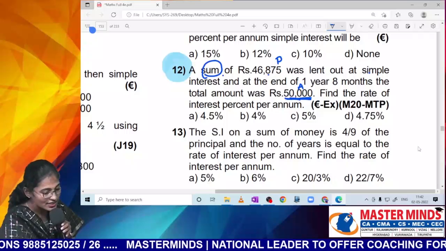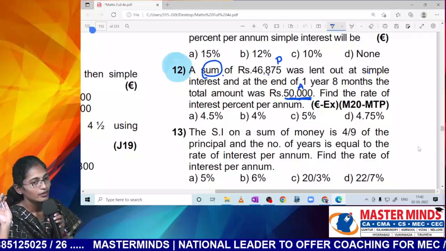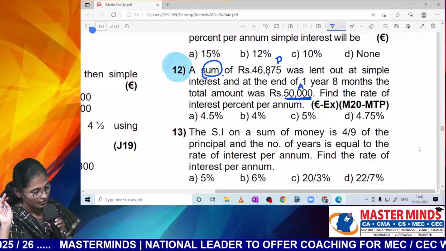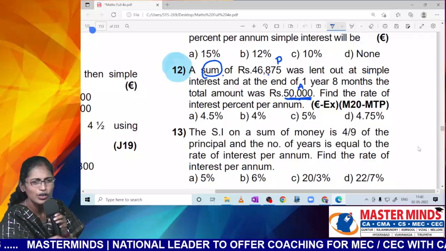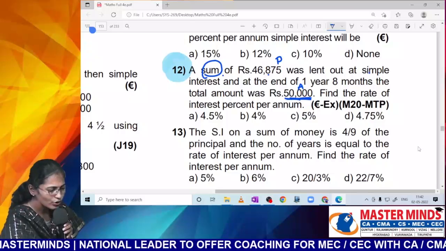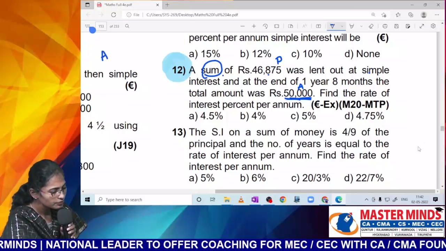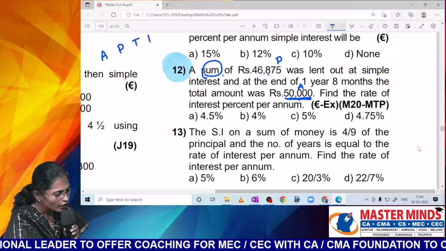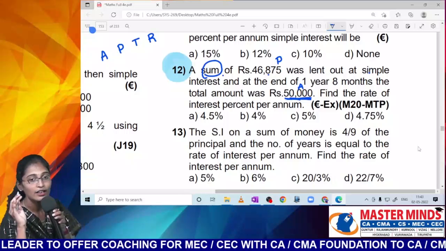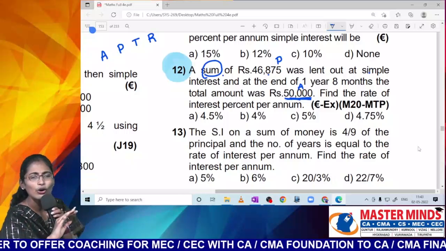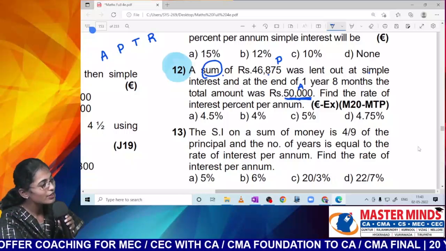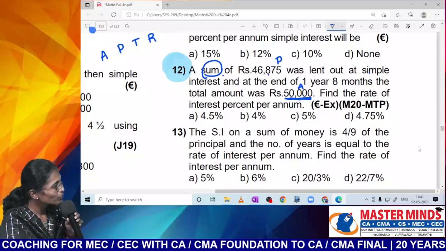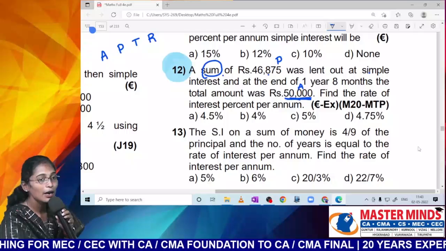So what is it he is asking us? Find the rate. Okay, he gave you the amount, right? Everybody read out the formula for amount. P of 1 plus TR by 100. I have literally written down all the terms that are available in the amount formula. P into 1 plus TR by 100.